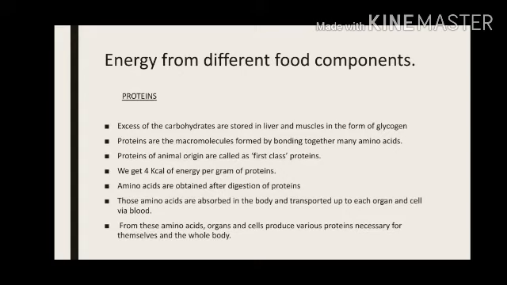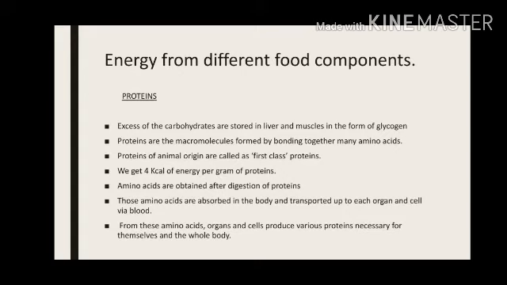Proteins are complex molecules. They are macromolecules. Macro means some big complex structure, and these proteins are formed by bonding together different amino acids in proper sequence. So when proteins are digested, we will get amino acids.